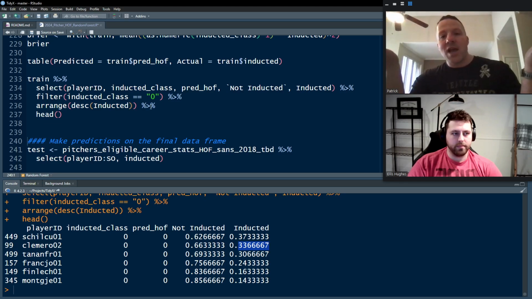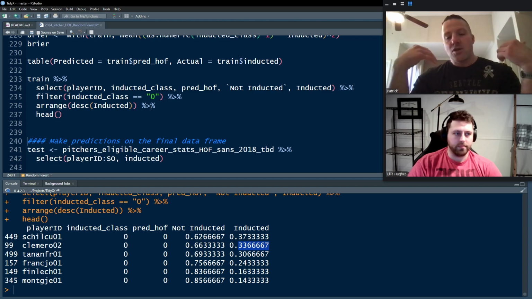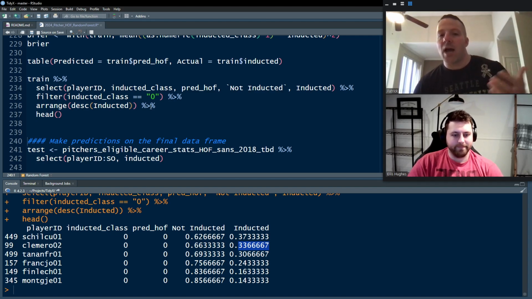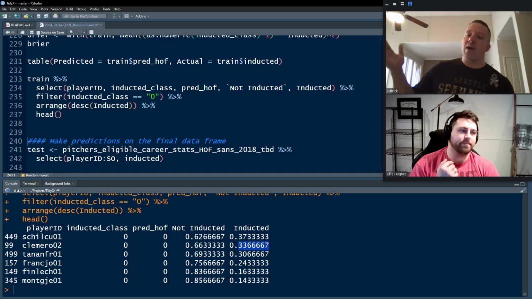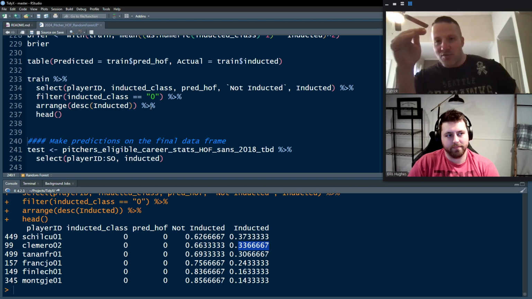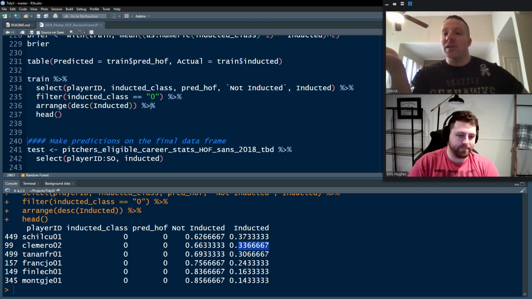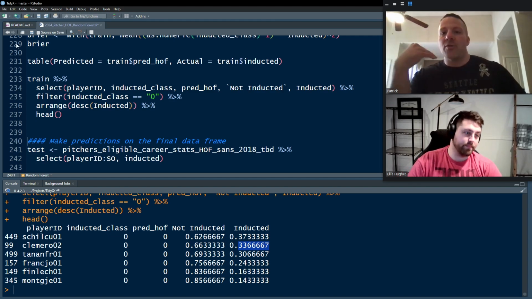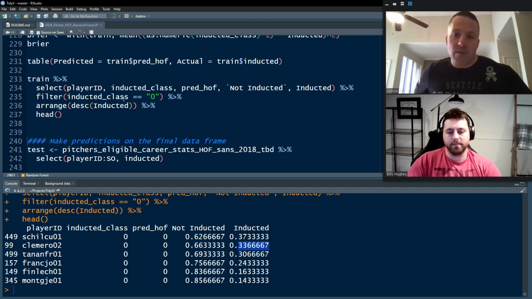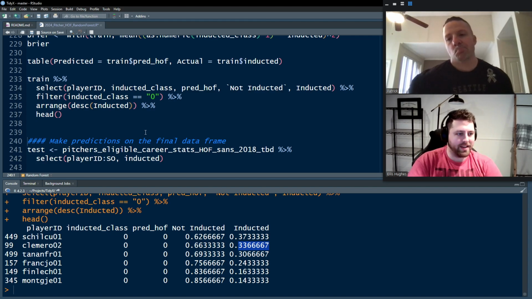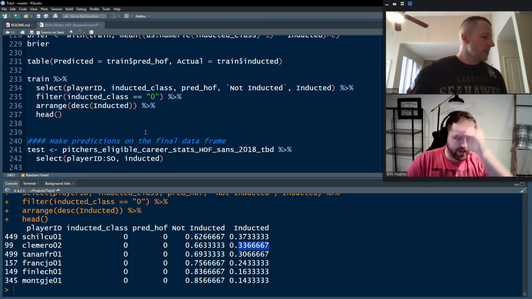So 50% is going to be a very, very rare occurrence, in which case you might want to lower that threshold so that you can capture more guys. Alternatively, you can move away from just making the direct, specific class 1 or 0 prediction and use the probabilities in order to calibrate how much certainty you have in whether or not the person will make the Hall of Fame or not. So there are lots of different ways you can use this rather than just the black and white, down the middle, 0, 1, 50%.